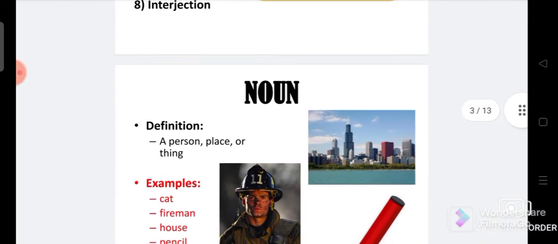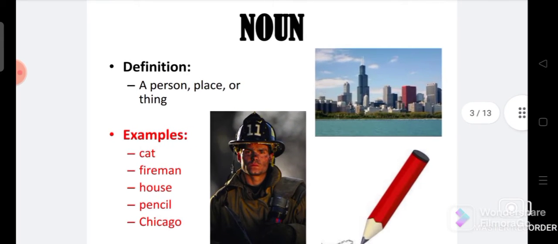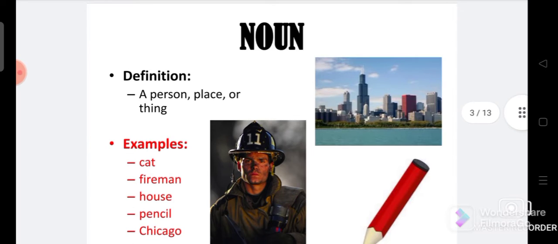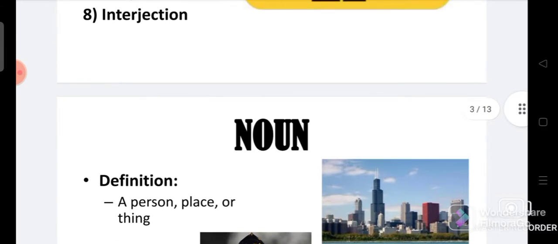The first one is noun. I'll tell you briefly about every part, and after that we are going to have individual, separate videos on every particular aspect. For example, for noun, we are going to have a different video. So in this video I'll explain briefly all 8 parts of speech. Let's look at the first one.